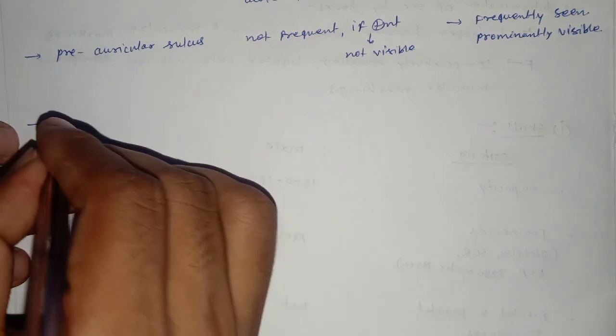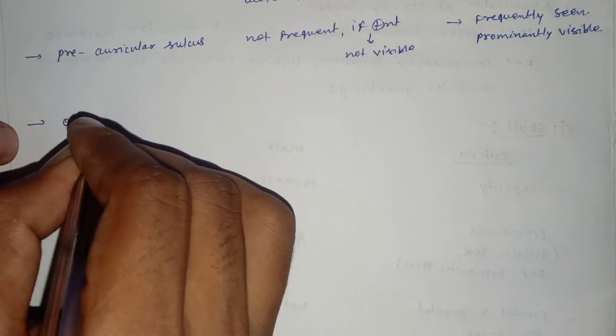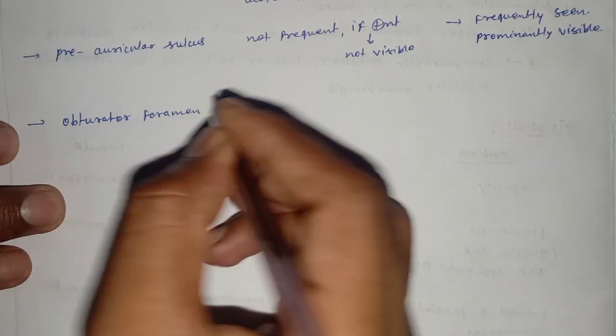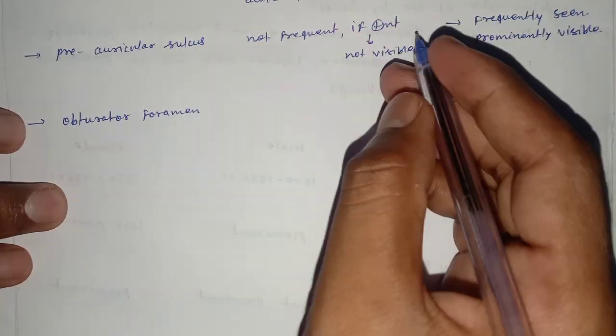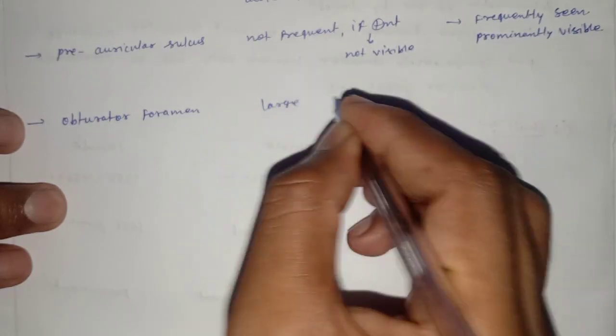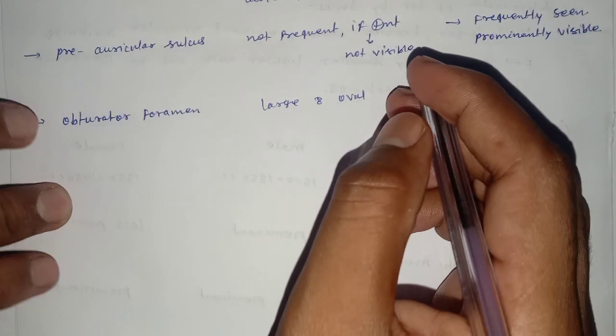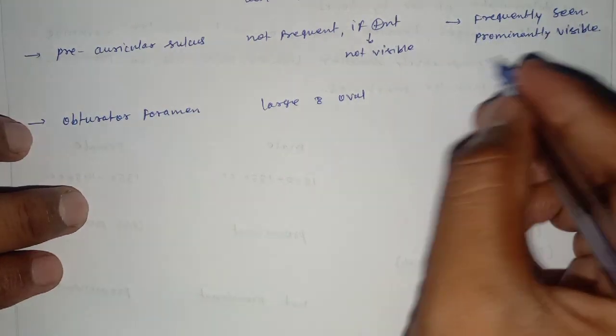Next criterion is the obturator foramen. It is large and oval shaped in male, and in females it is small and triangular.